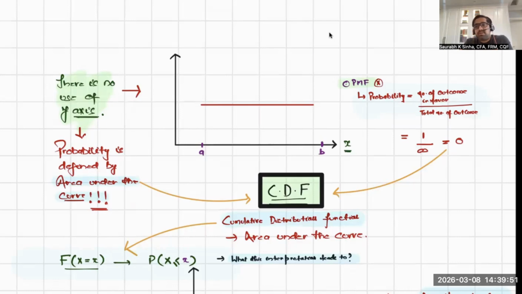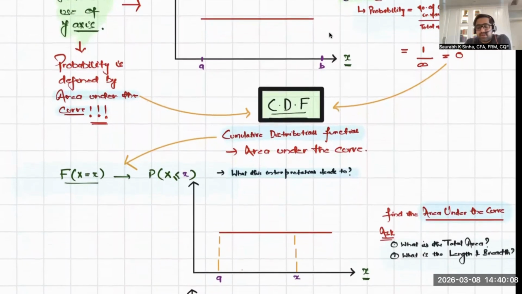In the case of continuous distribution, it becomes pretty evident that you have to use PDF because you cannot use PMF. And CDF, because it helps in prediction. It helps in prediction. You will see how. So what is CDF? CDF stands for Cumulative Distribution Function. Again, because the probability in the case of continuous distribution can be calculated only with the help of area under the curve.